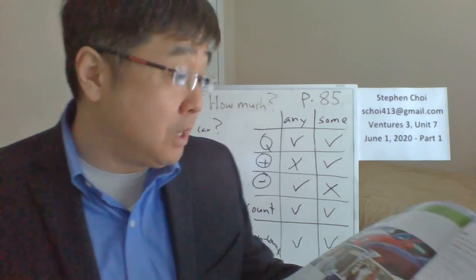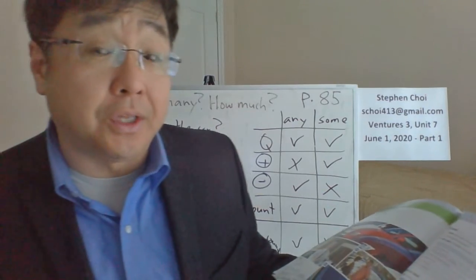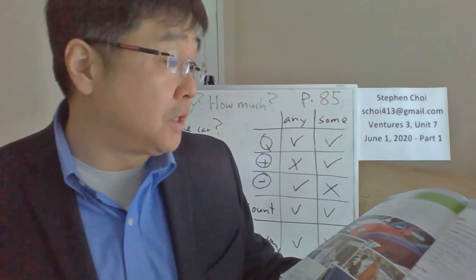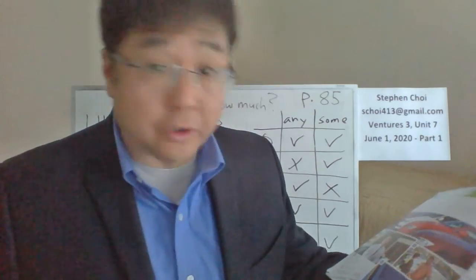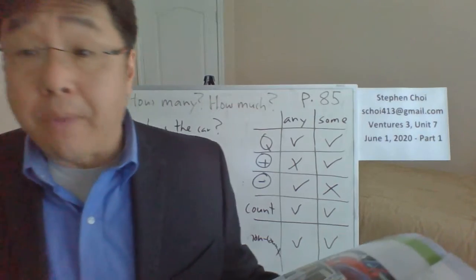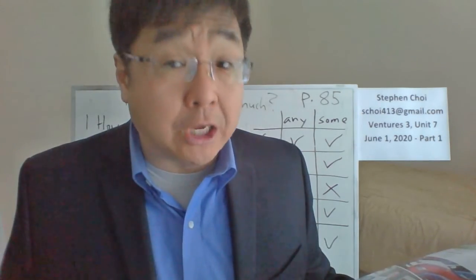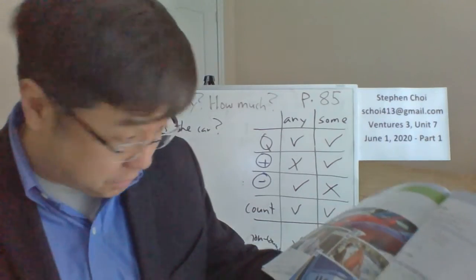And number three, money in the savings account. They have less than $8,000. Again, you say how much money is in the savings account. Interest rate is 4%. So would you say how many is the interest rate or how much is the interest rate? It's how much. How much is the interest rate?